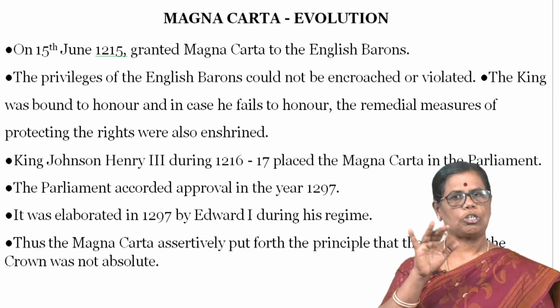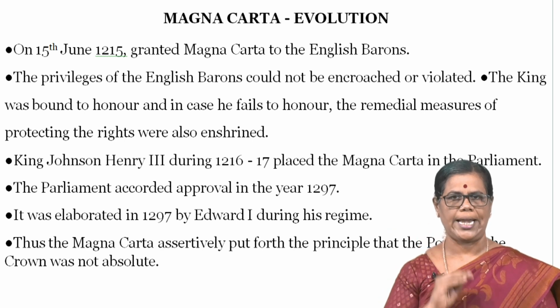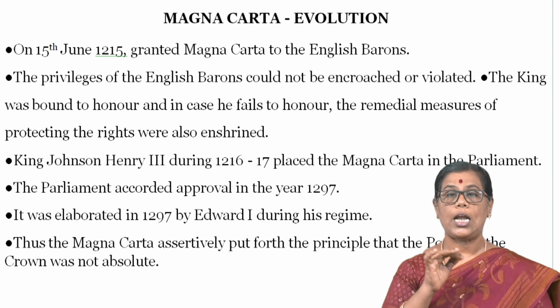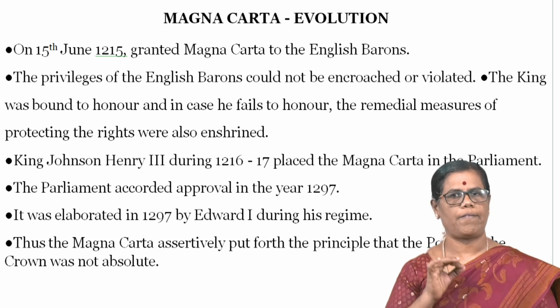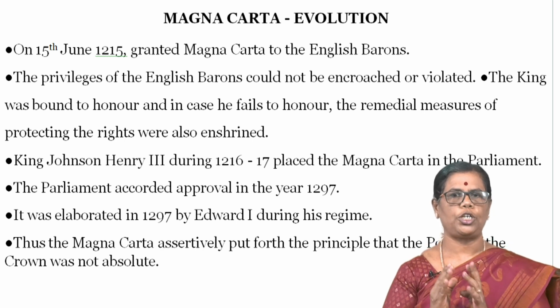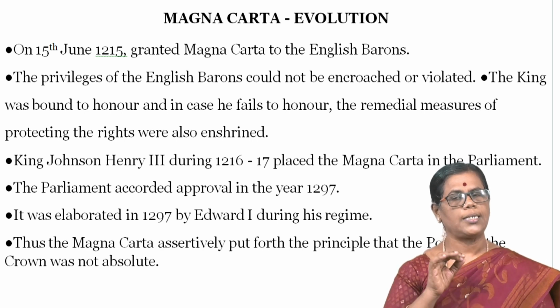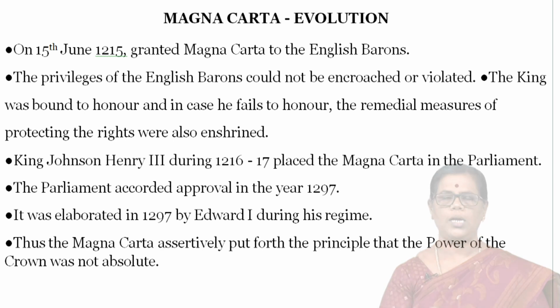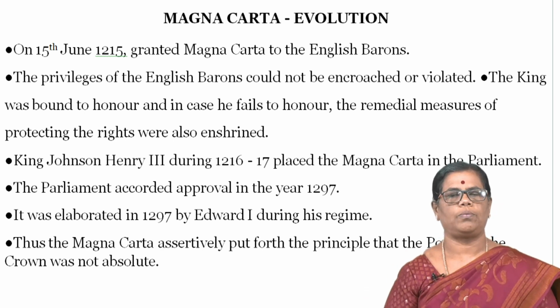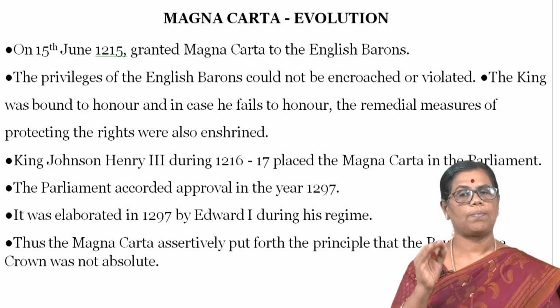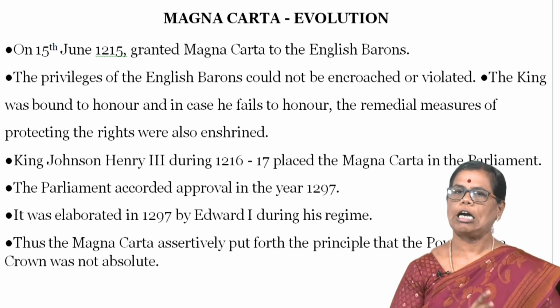The parliament also accorded approval in the year 1297. Then it was elaborated in 1297 by Edward I during his time. So the Magna Carta assertively put forth the principle that the power of the crown was not absolute. So the king is also subjected to the law that was provided by the Magna Carta.